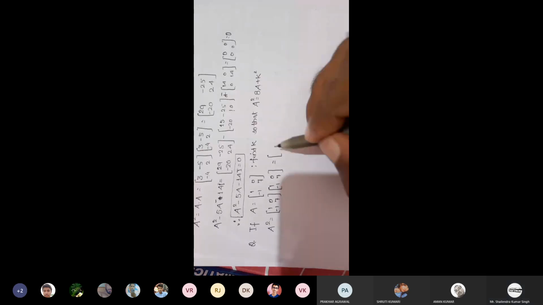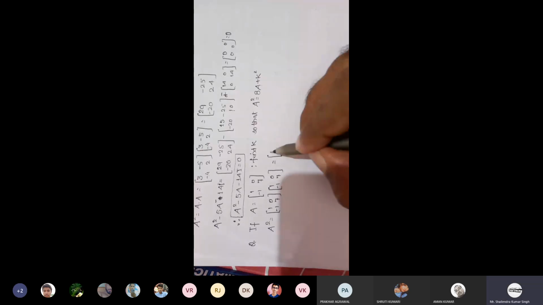So calculate A square. A square means 1, 0, minus 1, 7 into 1, 0, minus 1, 7. First row, first column, that is 1.